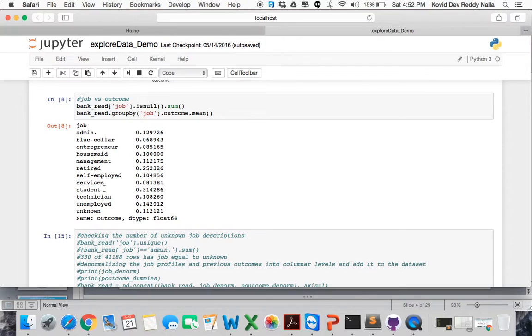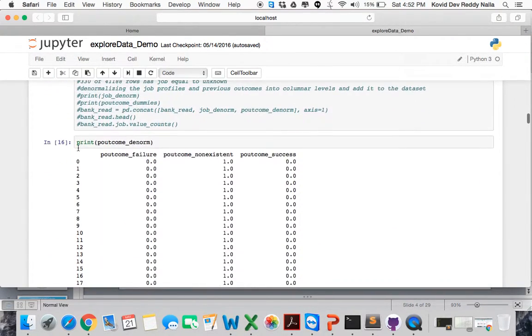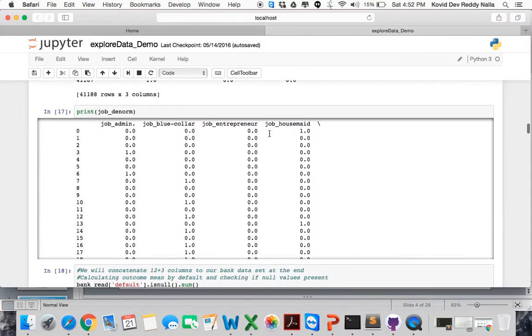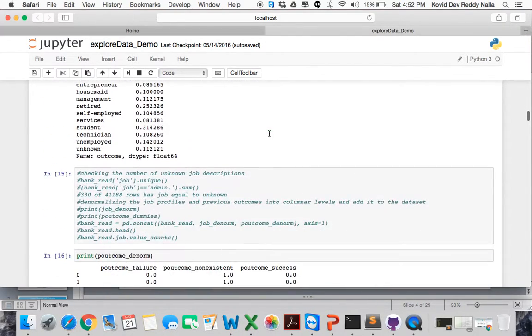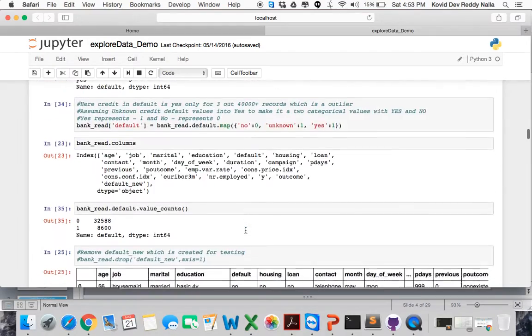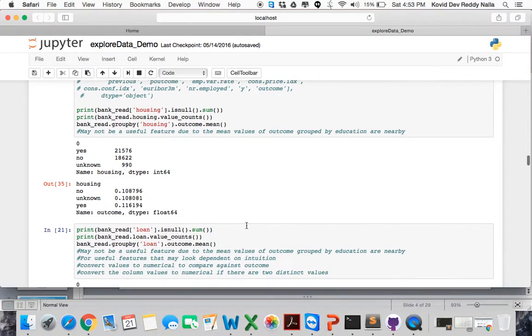So that's why we'll be creating dummy variables for all these jobs. And also for the p outcomes, we create new dummy variables like p outcome failure, p outcome non-existent. So this is how we do it. I'm just going through it quickly.